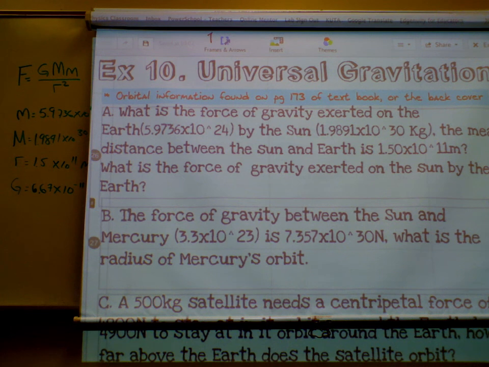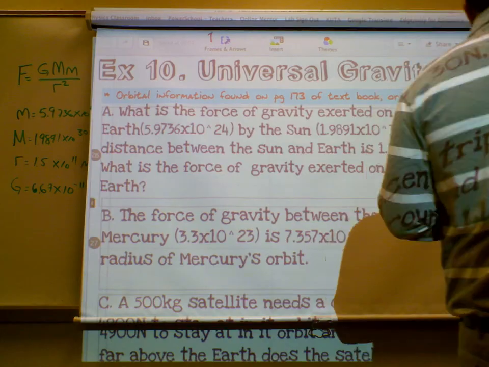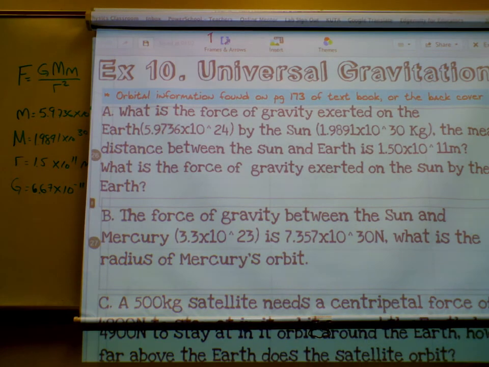Mercury has a mass of 3.3 times 10 to the 23rd kilograms. The force is 7.357 times 10 to the 30th newtons. What is the radius of Mercury's orbit? Okay. So, for this one, we still know the mass of the sun, 1.9891 times 10 to the 30th. We know the mass of Mercury is 3.3 times 10 to the 23rd, right?